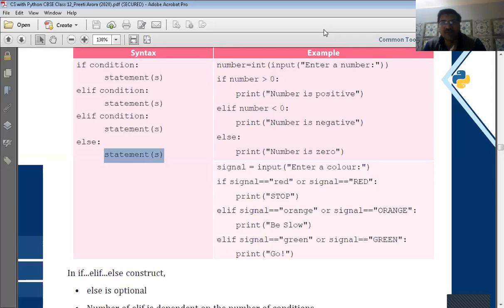Another example of this is that we take a number as input from the user and store it in number. If number is greater than 0, we will print number is positive. If it is less than 0, we will print negative. Otherwise, we will print it is 0.